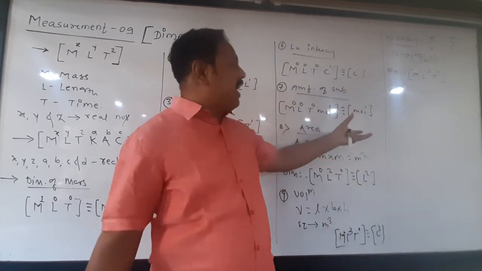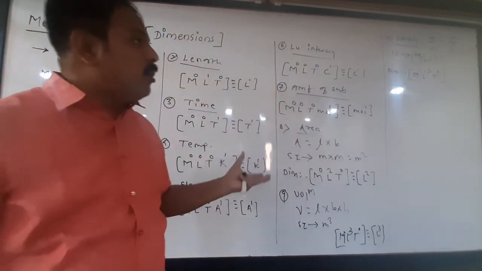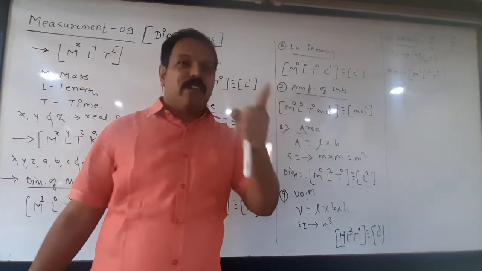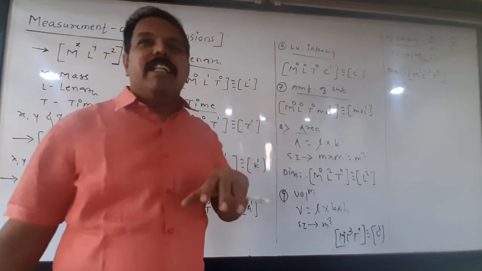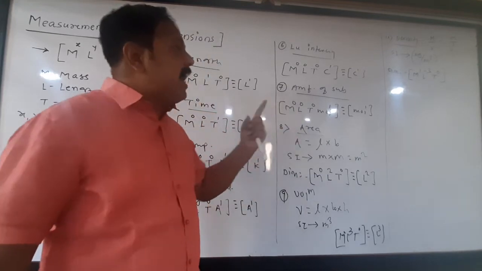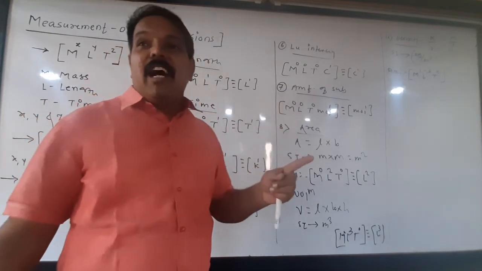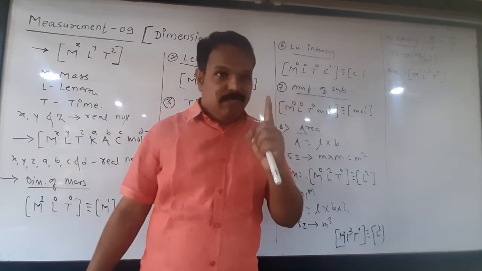Hereafter, whatever quantities I write here on the board, all these are familiar quantities to you because you have studied all these quantities up to the 10th class. But now after density, I am going to explain each and every quantity in detail.